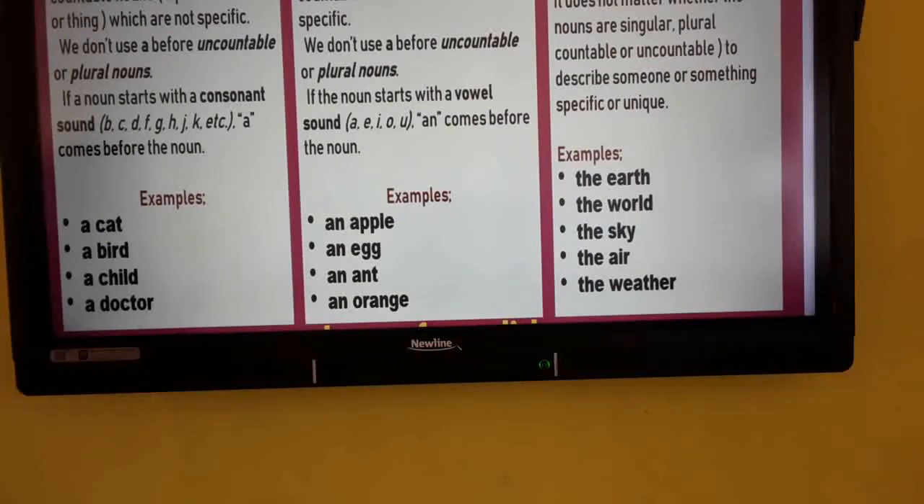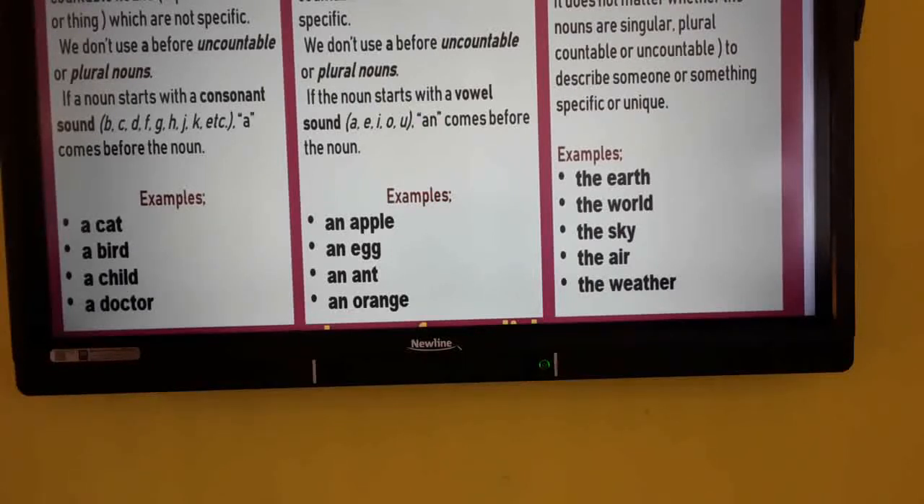Articles: a and the. Generally we use a in front of singular countable nouns. We don't use it before uncountable nouns or plural nouns. If a noun starts with a consonant sound, B, C, D, F, G like that, we can use the article a: a cat, a bird. Next, we use an before the vowels. An is used before singular countable nouns.